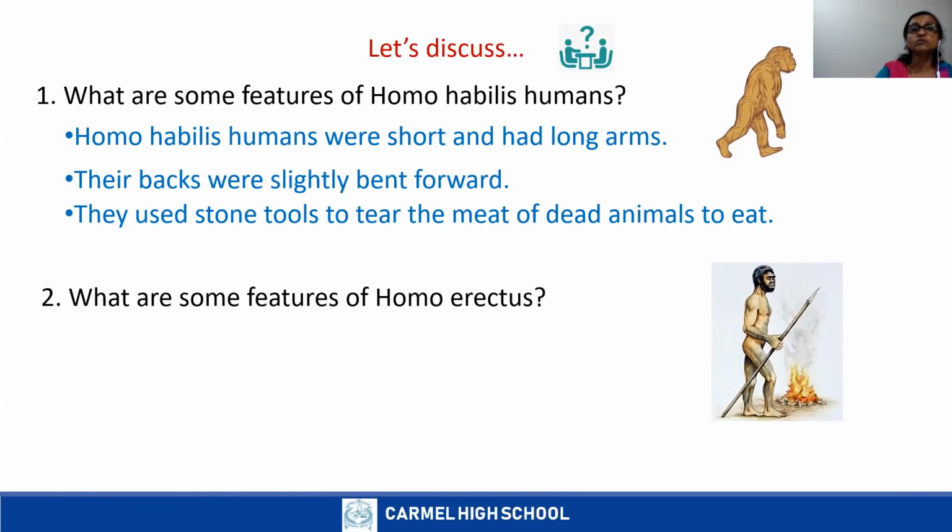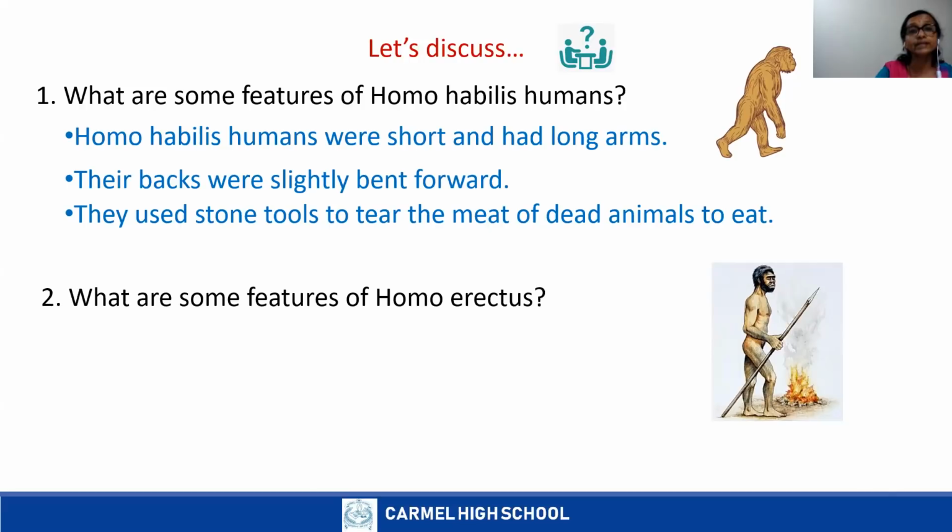Now, what are some features of Homo erectus? As discussed earlier, we know that Homo erectus were tall. They had larger brains than the Homo habilis. They had a straighter backbone. They were the first group to make use of fire to keep themselves warm and scare the animals away. Now let us see the answers.